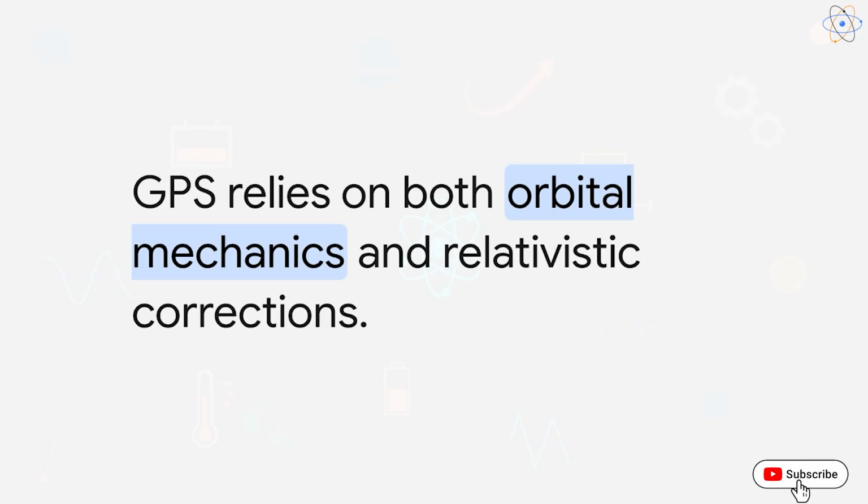If you want to know your exact location on a map, your phone's GPS is relying on mechanics to accurately track satellite orbits. But because those satellites are moving incredibly fast and are further away from Earth's gravity, they also have to use Einstein's relativity to make tiny, precise timing corrections to the signals. Without combining classical mechanics and modern physics, your GPS would basically be useless.